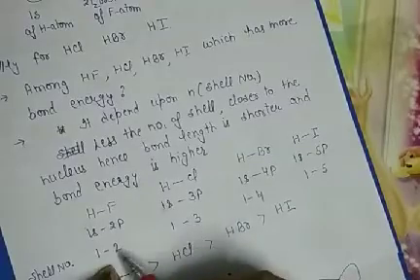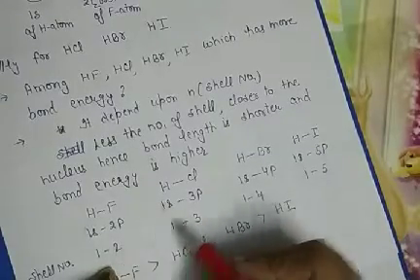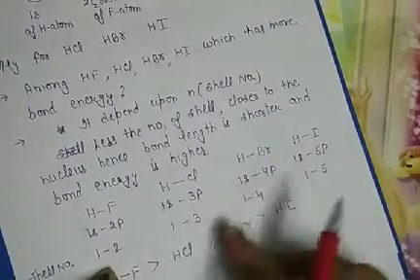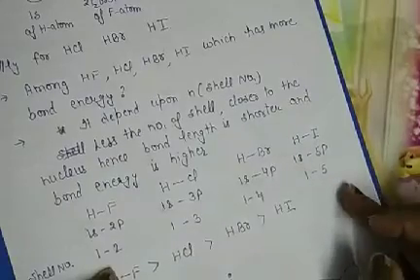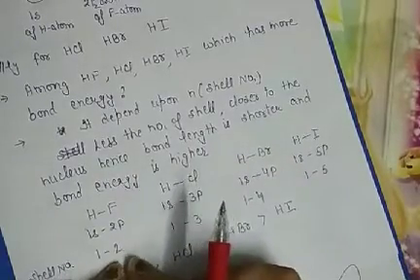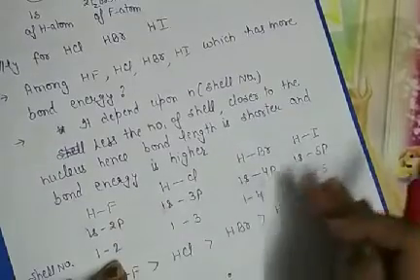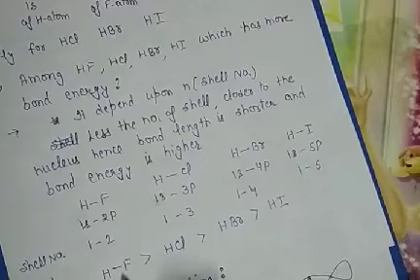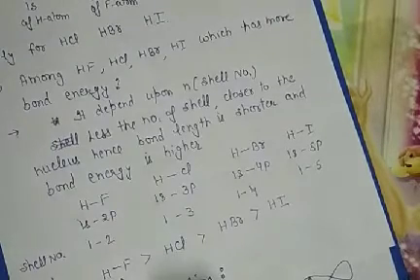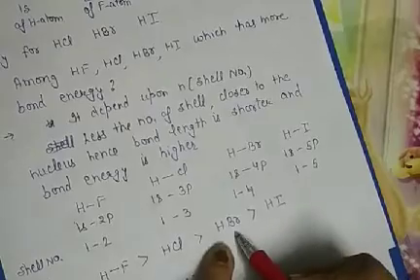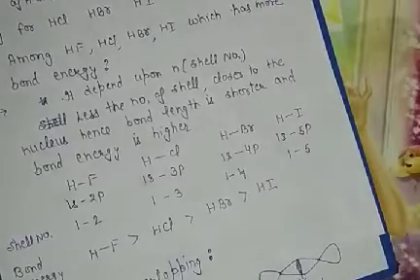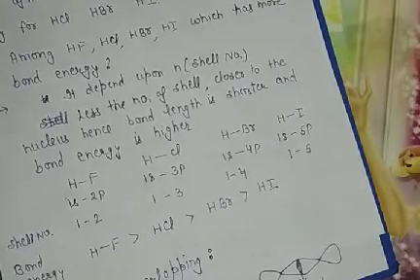What we see here is that in case of halogens, the number of shells increases. Hence, the greater the number of shells, the distance of that shell from the nucleus increases, and bond length also increases. Now the question is about bond energy. To cleave the HF bond, we require more bond energy in comparison to HCl, in comparison to HBr, and then finally HI. The third type of overlapping which gives the formation of a sigma bond is p-p overlapping.